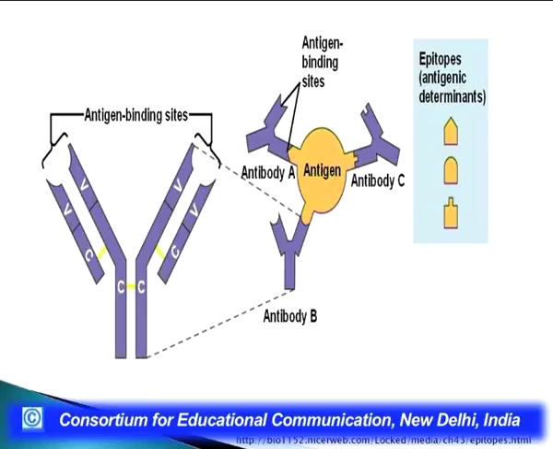These differences will lead to different types of epitopes. As you can see, the different epitopes on the same antigen are bound by different types of antibody, or they lead to production of different types of antibody response. For example, the A epitope leads to antibody A, the B leads to antibody B, the C leads to antibody C.